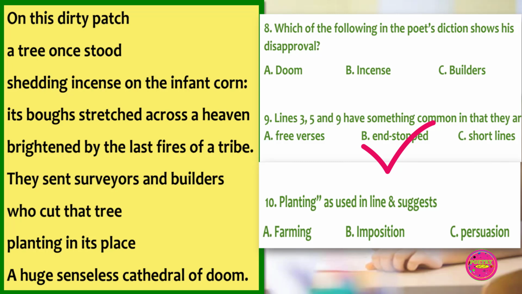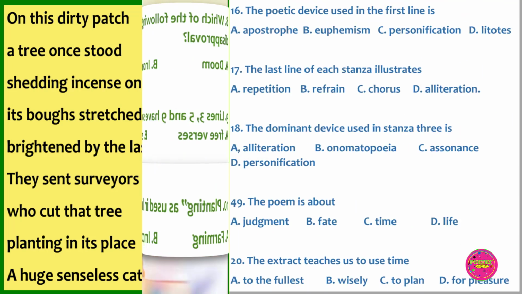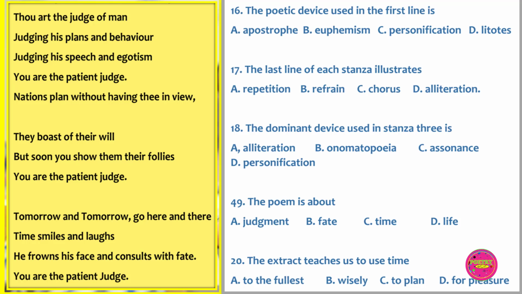End-stopped. Question 10. Planting, as used in line 8, suggests A. Farming, B. Imposition, D. Persuasion. The correct answer to this question is B. Imposition. Next extract on unseen poetry.